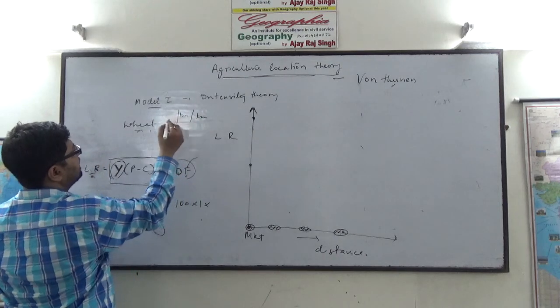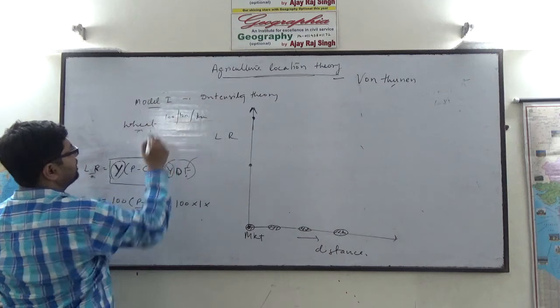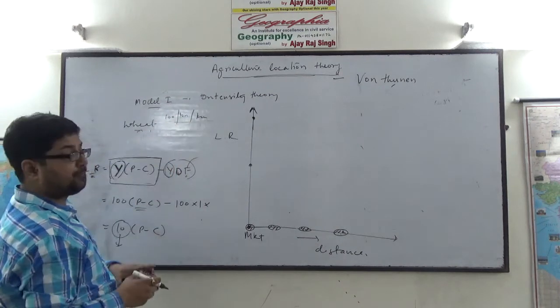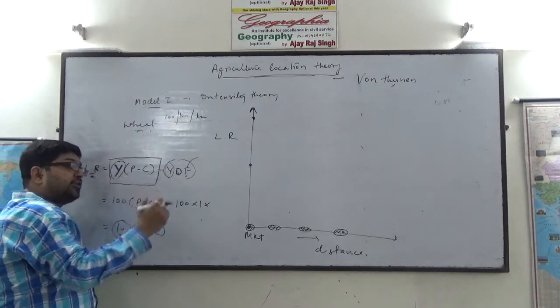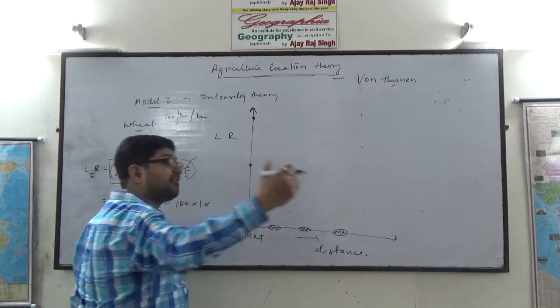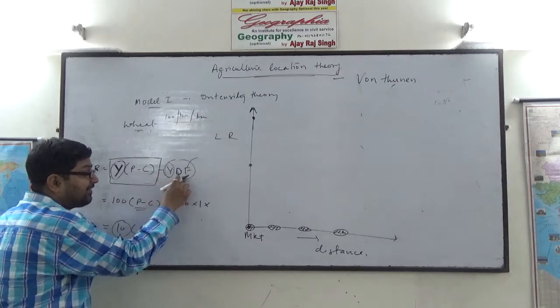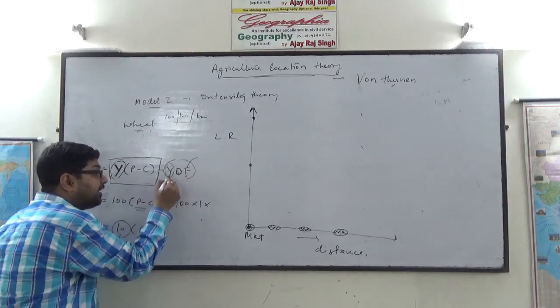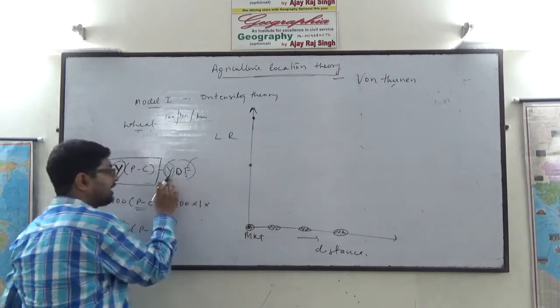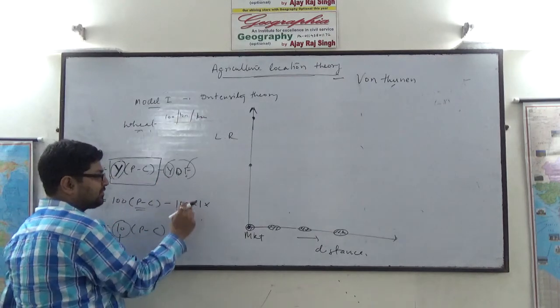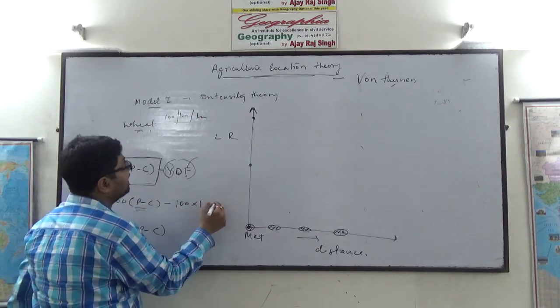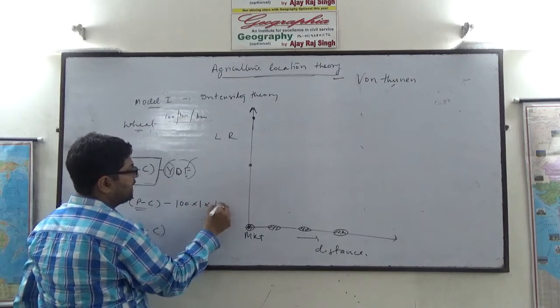Suppose it is 100 rupees per ton per kilometer. Now if you continue intensive cultivation away from the market, this factor will increase rapidly.